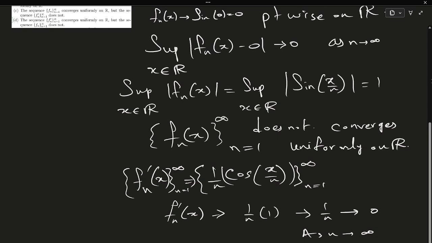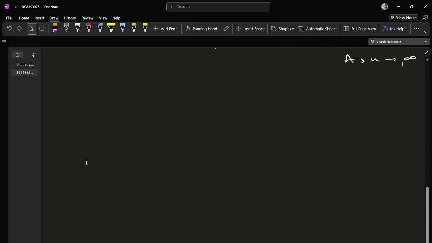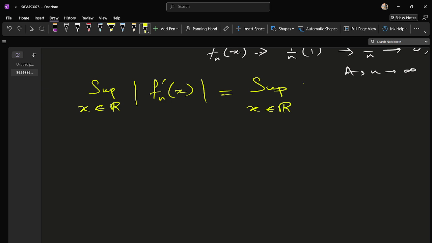Again we have to think about the supremum. The supremum over x belonging to R of |f dash n(x) - 0| is the supremum of (1/n)cos(x/n).